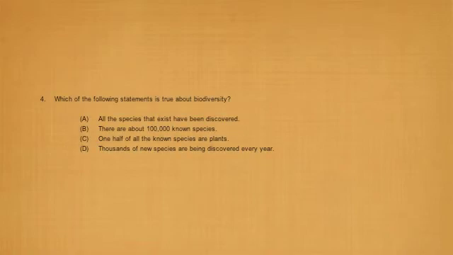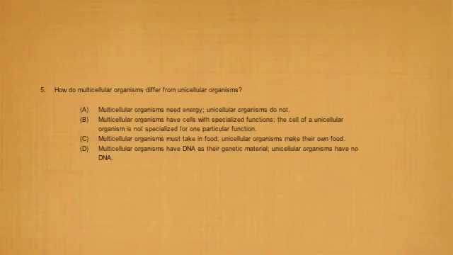Moving on to our fourth example, here we need to recall what we learned. There are two options that might seem confusing, so before going to the options, let's read the question. The question says, which of the following statements is true about biodiversity? If you read all of the options except for D, D might sound reasonable because even in the book from which we studied the whole section, it says thousands of new species are being discovered every year. So it's not about half or percentages, it's about option D.